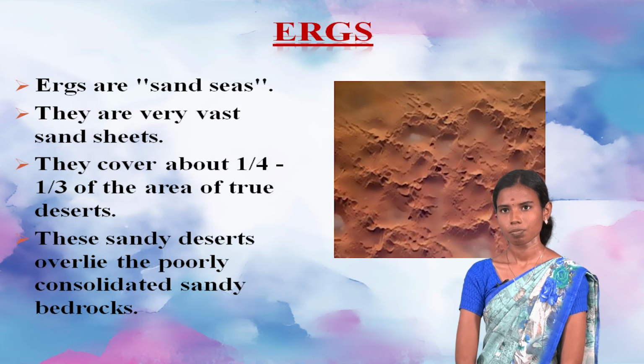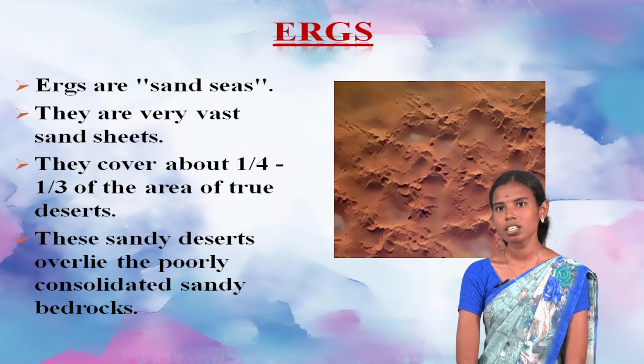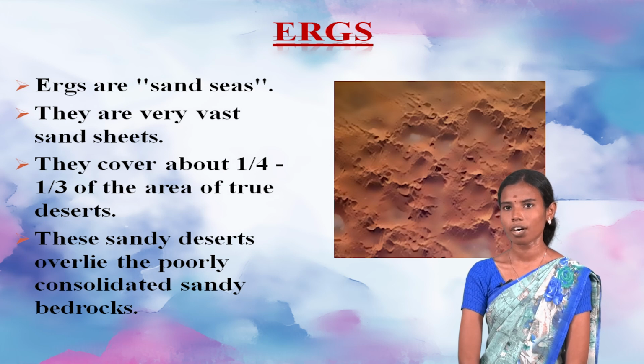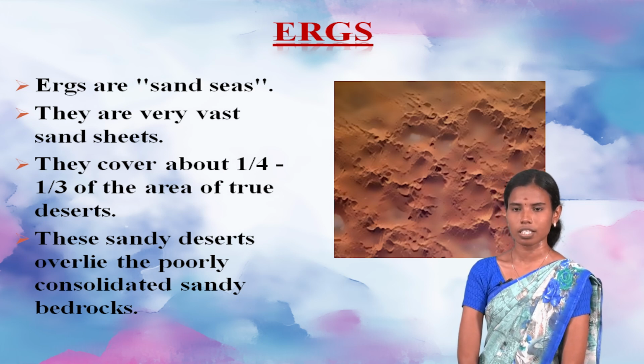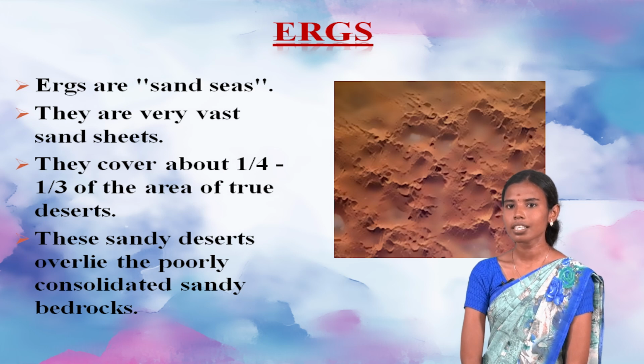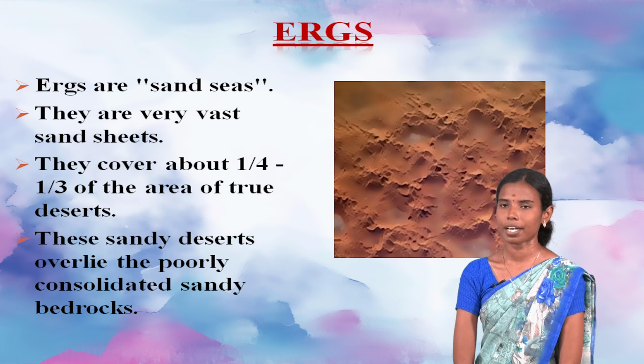Next, the ergs. Ergs are also called sand seas, or very vast sand sheets in the desert region. They cover about one quarter or one third of the area of the true desert region. In these, the sandy deserts overlay poorly consolidated sandy bedrocks.